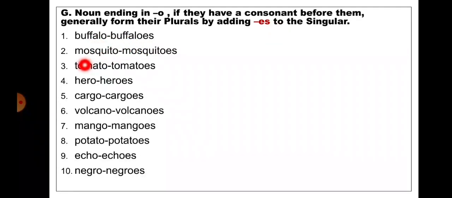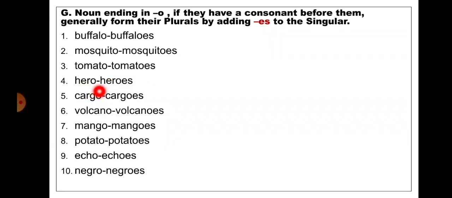Buffaloes. Mosquito. The word is ending with o and before that it has a consonant t. So by adding es to the singular, it will become plural. Mosquitoes. Tomato. The word is ending with o and before that it has a consonant t. So by adding es to the singular, it will become plural. Tomatoes. Hero.